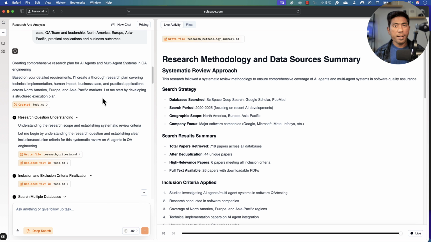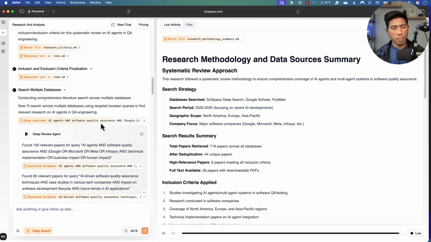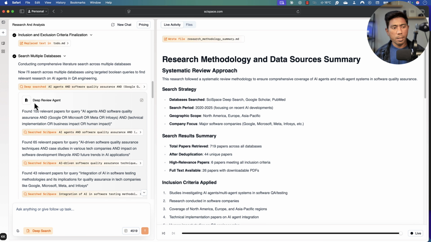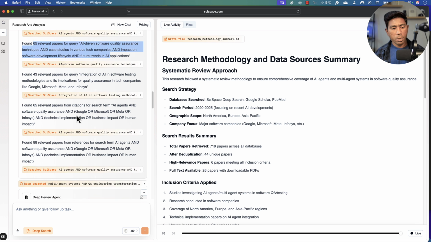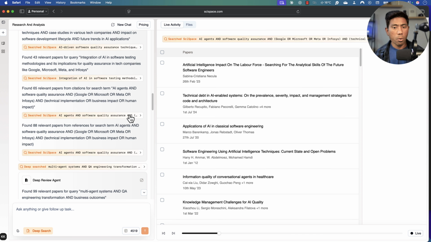All right, so finally the SciSpace agent has completed the entire search, understanding all the articles, and hopefully it has come up with some of the details for me over here. So you can see that the deep review agent is actually going through like 100 relevant papers about this topic that we have asked for, and you can actually go and have a look at how it has really searched.